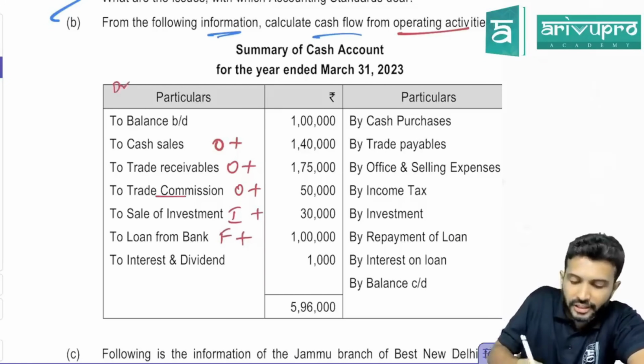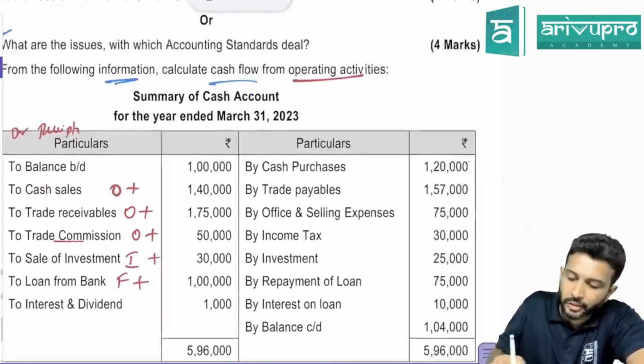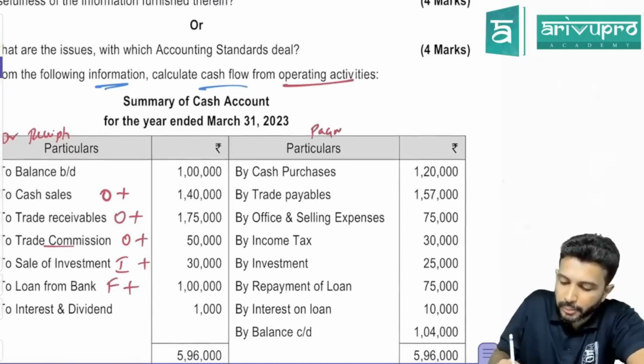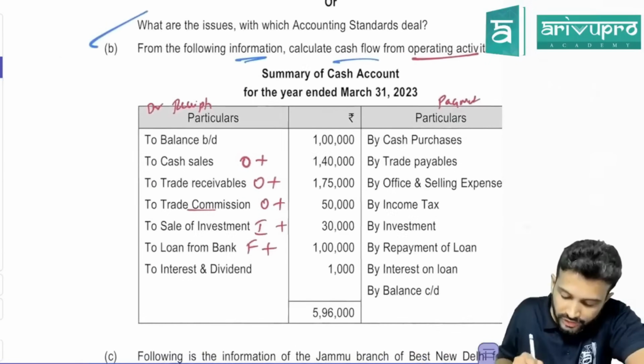Sir, all these are on the debit side. The debit side of the cash account is for all receipts. The credit side of your cash account is for all your payments. Okay. So this is interest and dividend.